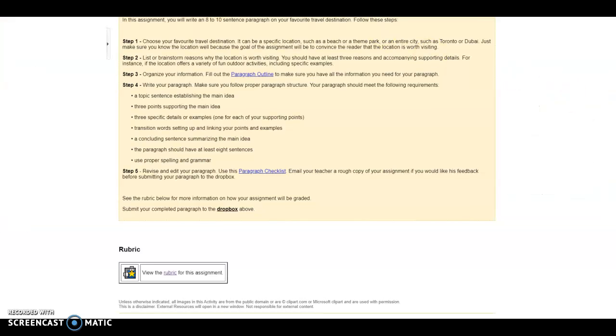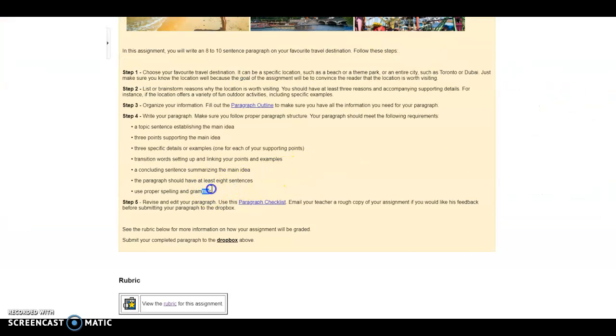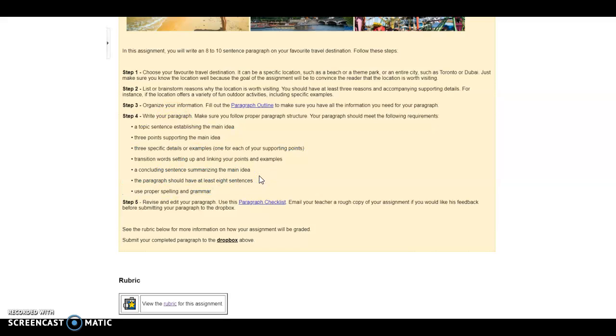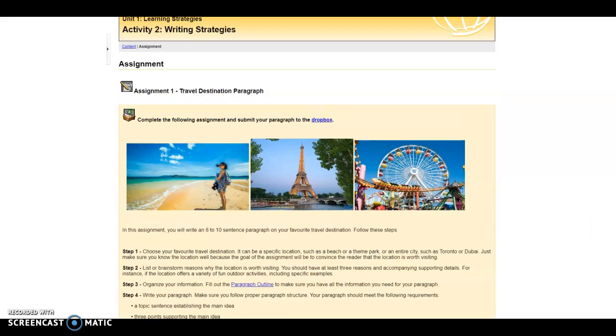Pretty much, I'm looking right here at these requirements. If you meet these requirements, then you're going to get a good grade on the assignment. If you're missing something in these requirements, then your grade will reflect that. Once you're happy with your paragraph, you just go back up to Dropbox and submit. And if you have any questions, please let me know.